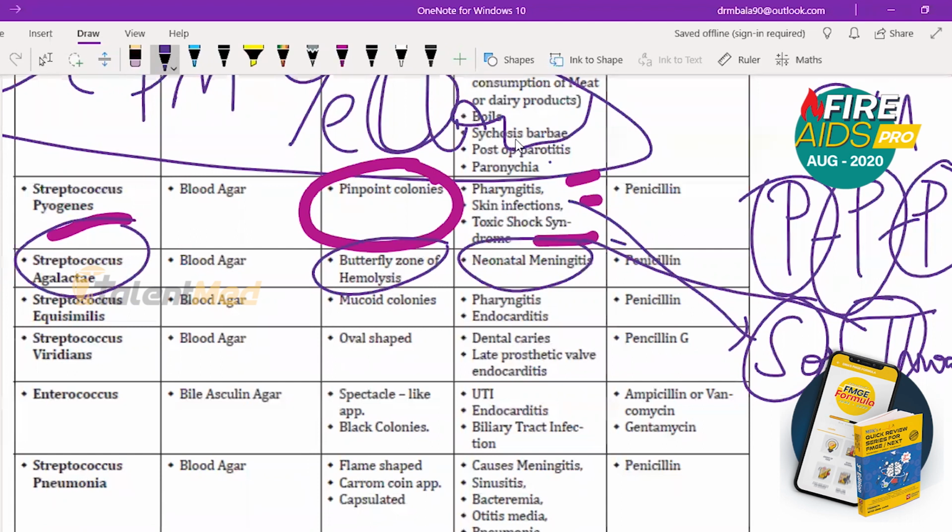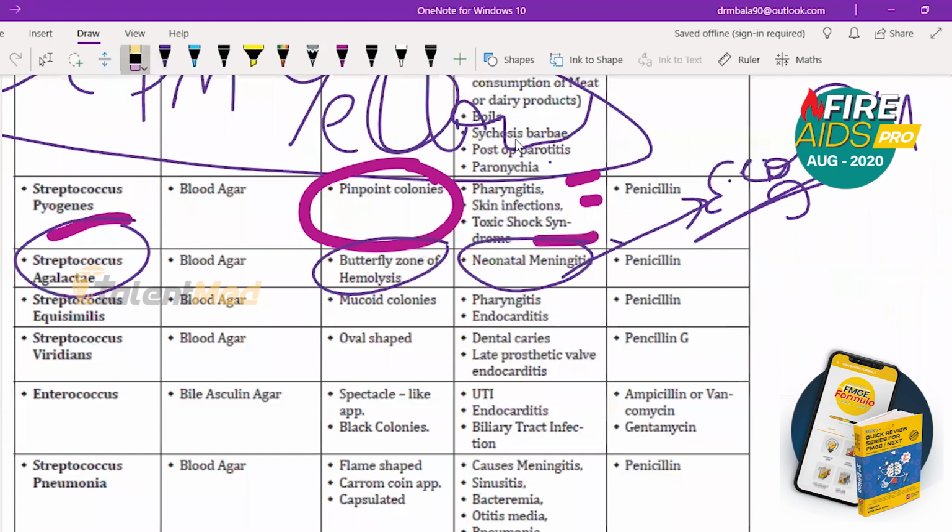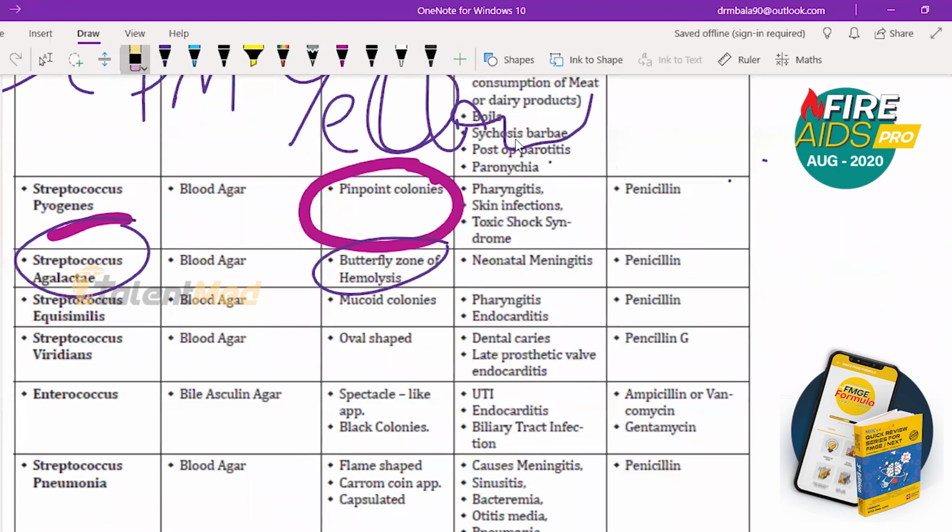You need to remember the most common cause of neonatal meningitis is not Streptococcus agalactiae, it is E. coli. E. coli is the most common cause of neonatal meningitis. That is MCQ. E. coli.